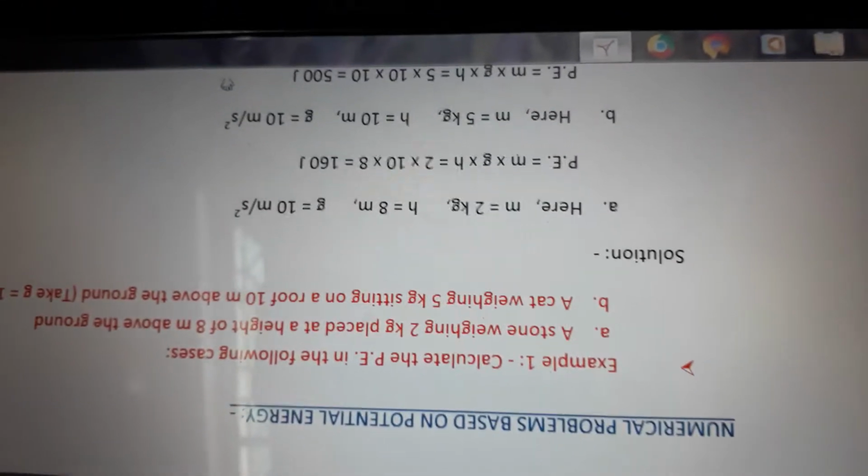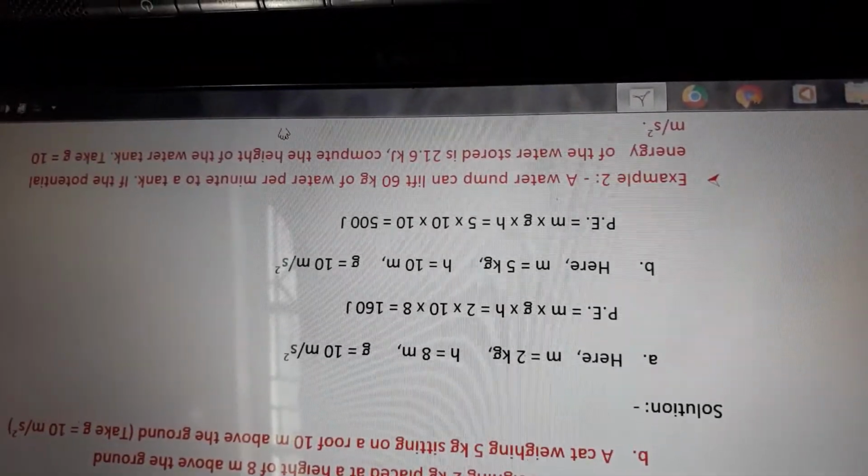Let's see the second part of this first question. A cat weighing 5 kg is sitting on a roof 10 meter above the ground. Take g equal to 10 meter per second square. So g's value is given here. You only put in the expression potential energy equals mgh, then we will get the answer: 500 joule.